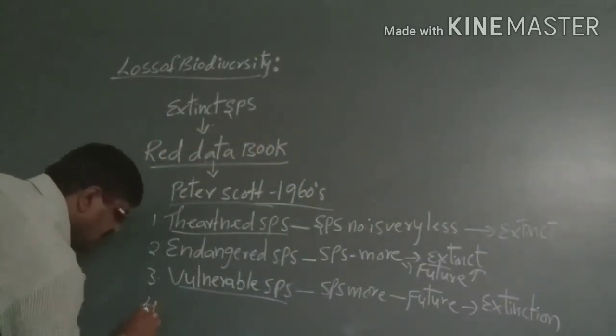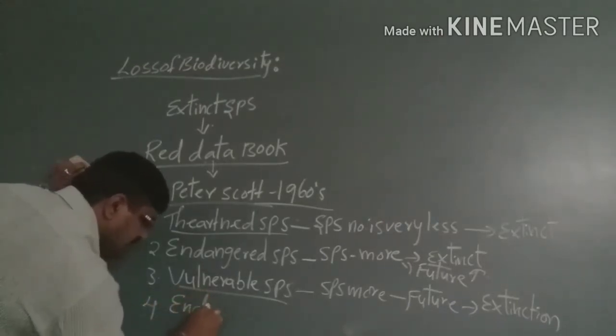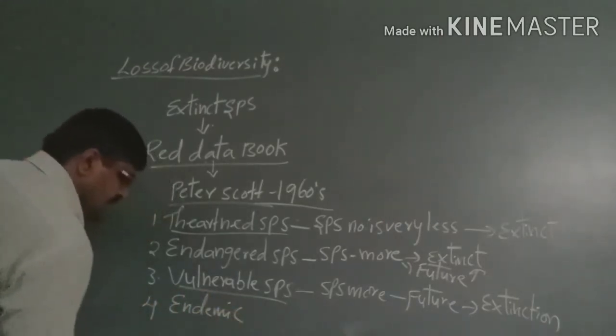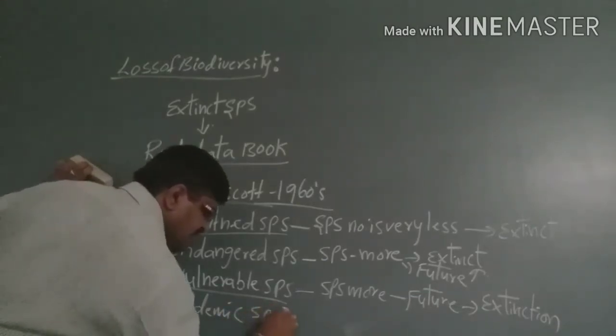And the fourth one is endemic species. What are endemic species?